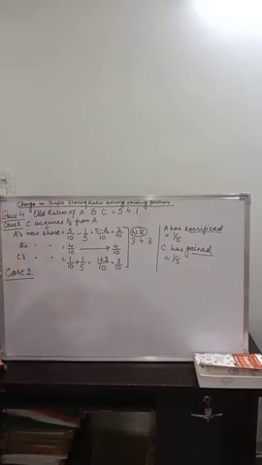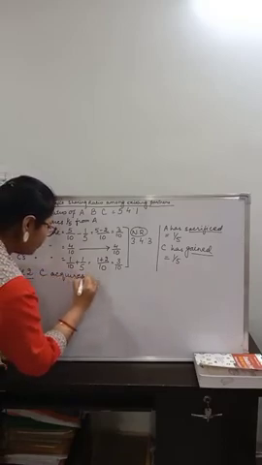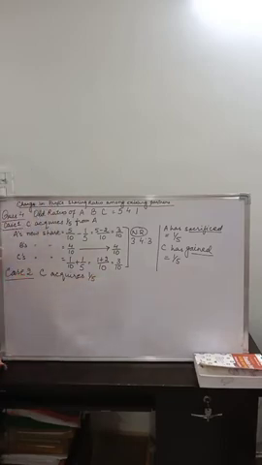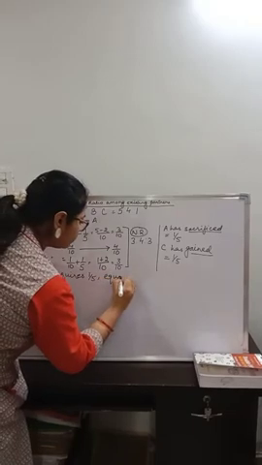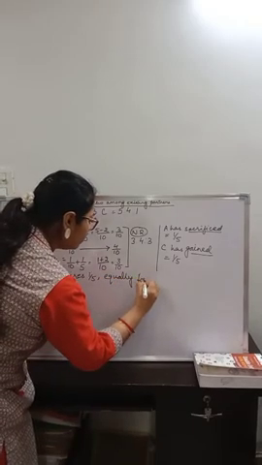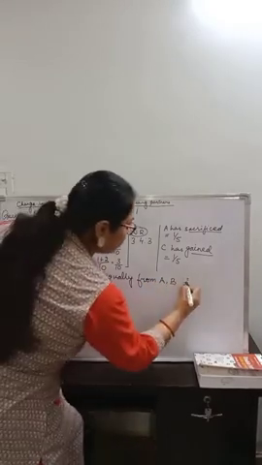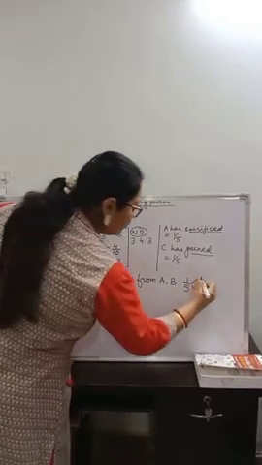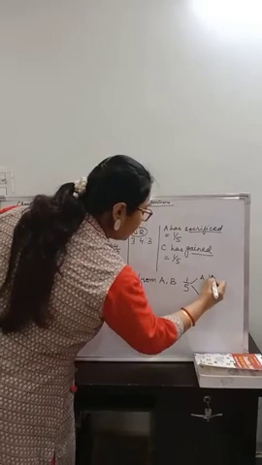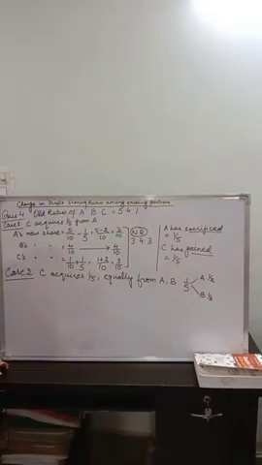And as per the question, C acquires 1/5 of the total share equally from A and B. We'll take equally from A and B, which means this 1/5 will be borne equally by A and B. Half of this A will pay and half of this B will pay. Let us try to solve this now.